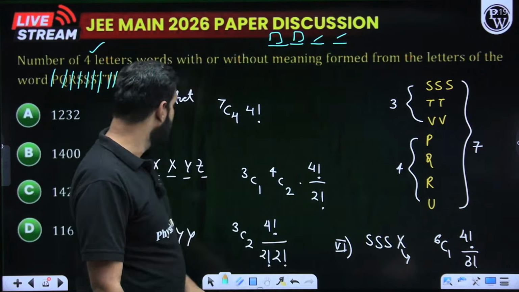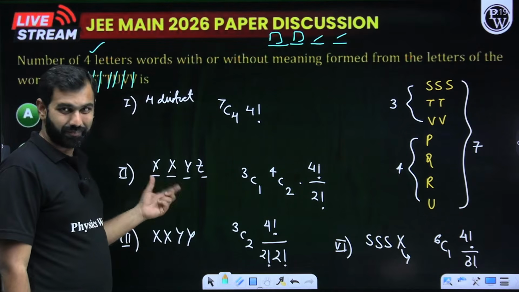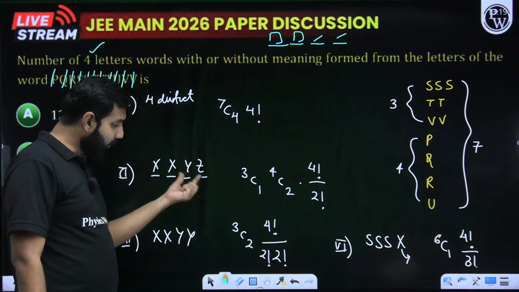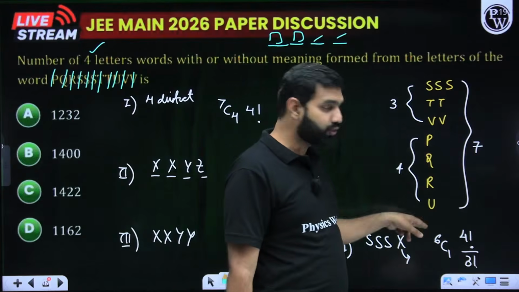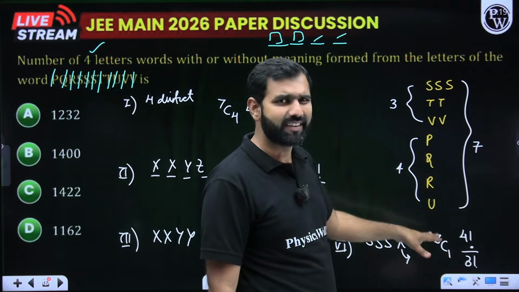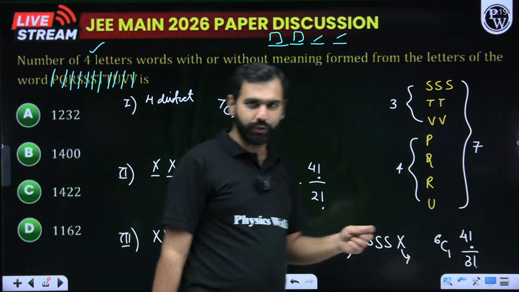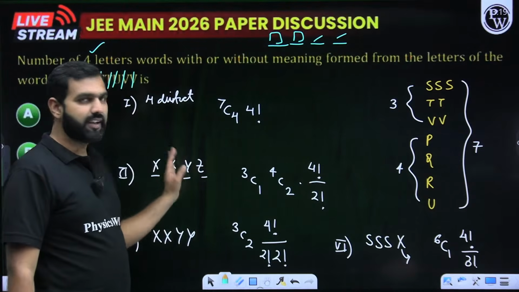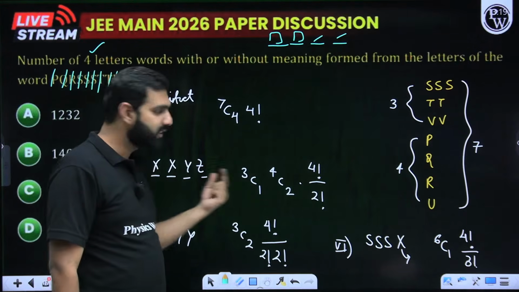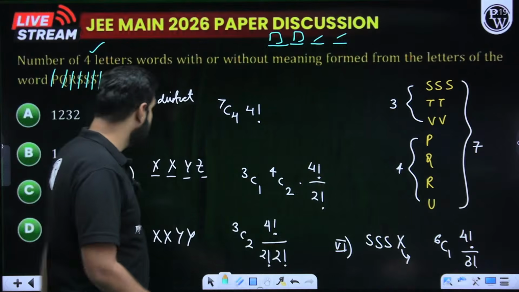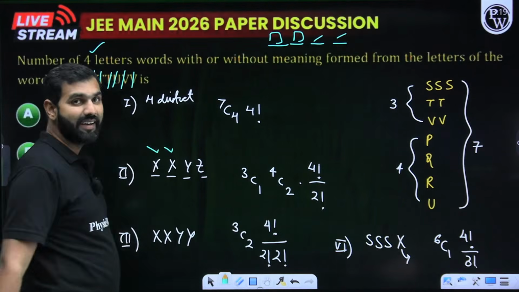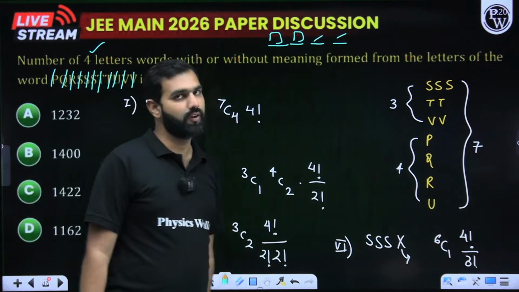Then for the remaining 2 places, I need to choose 2 distinct letters, which can be done in 4C2 ways. So here I have chosen the letters. Now the 4 letters can be arranged in 4 factorial ways, but out of those 4 letters 2 are identical, so 2 factorial will come into the picture.